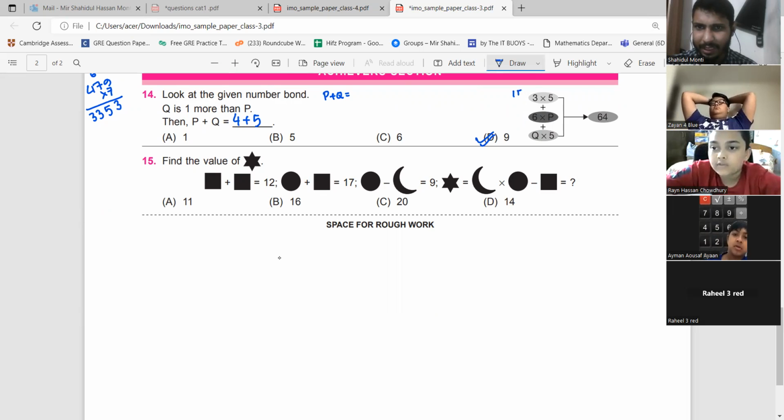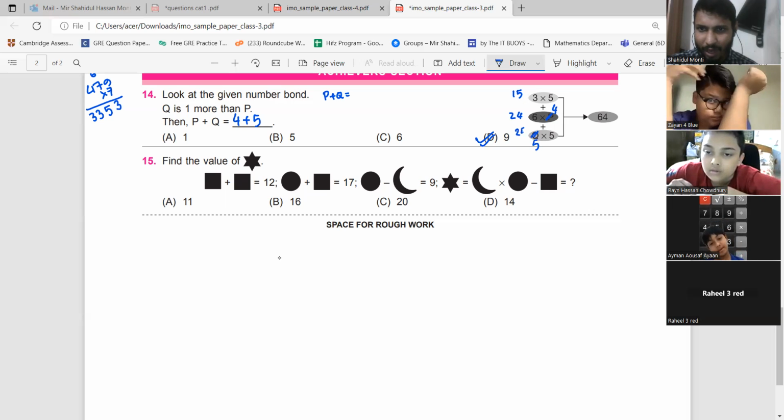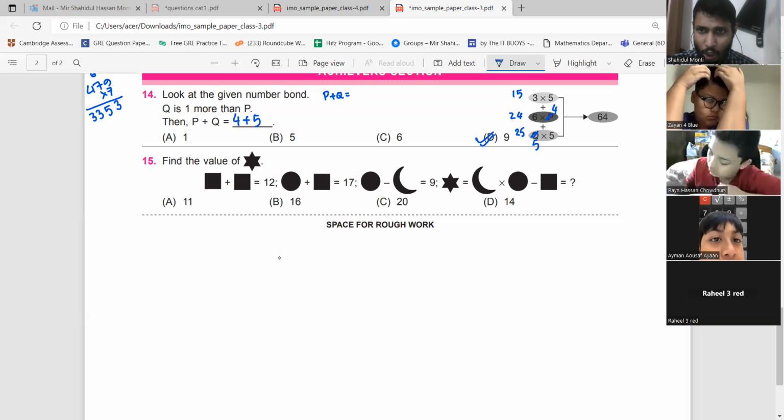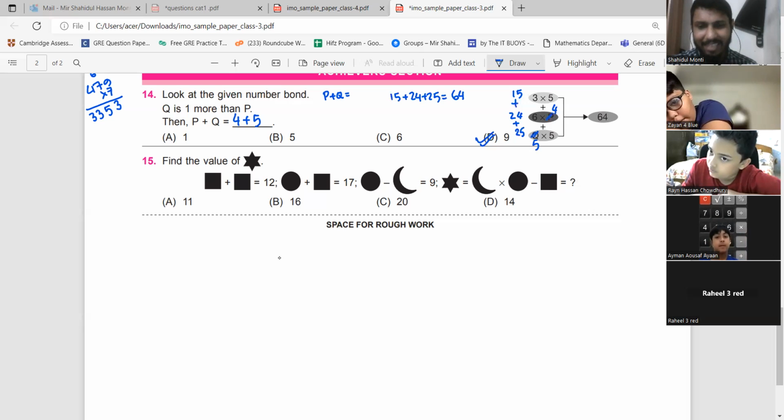3 5s are 15. And here we have 6 into P. So let's say P equals 4. 6 into 4 is 24. Then you have Q into 5. I have considered Q as 5. 5 into 5 is 25. Please check that we have an addition in between the branches. So you have to add these branches. So 15 plus 24 plus 25, that is equal to 64. The correct answer is 9.